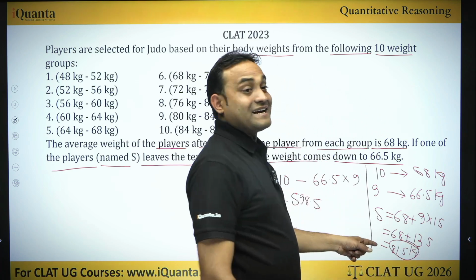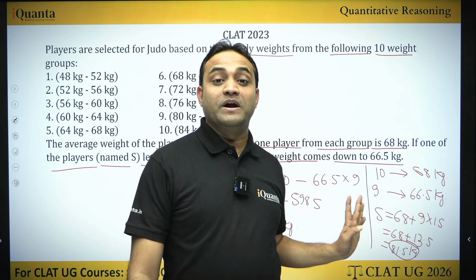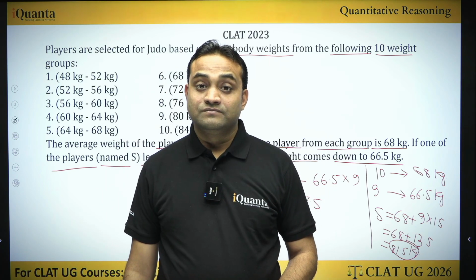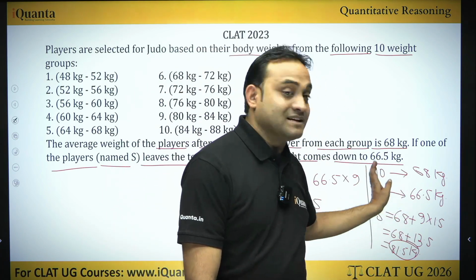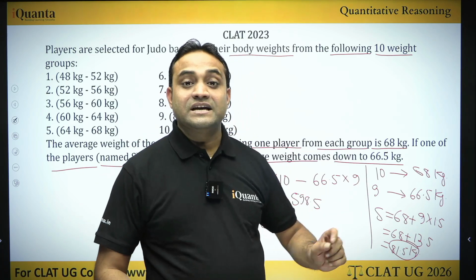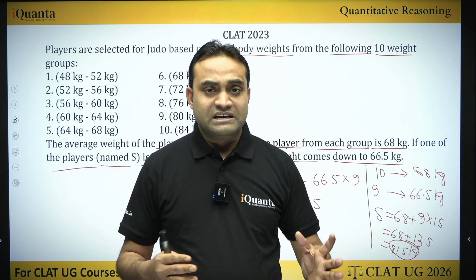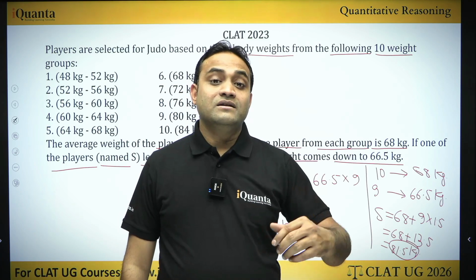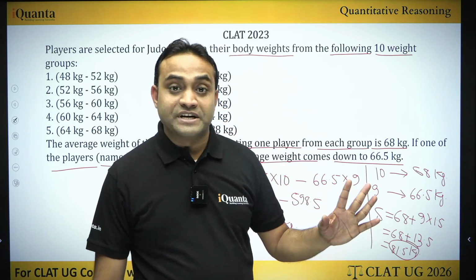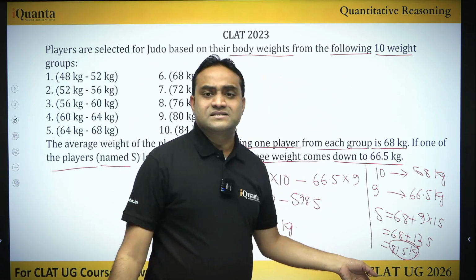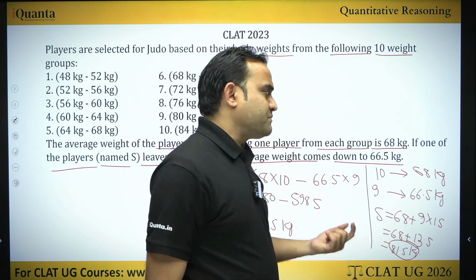This I can calculate orally without using pen and paper, but the earlier one I cannot calculate orally. So you should know methods like this so that you can do a problem like this in a quicker way, like in 10 seconds, 20 seconds, 30 seconds. That will put you ahead of the rest of the competition. Now we have this result that the weight of S is 81.5 kg.